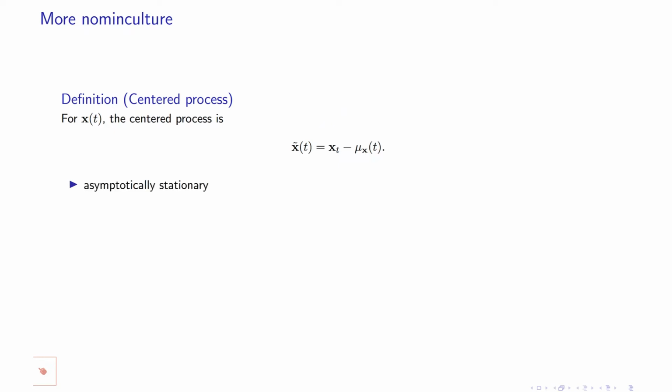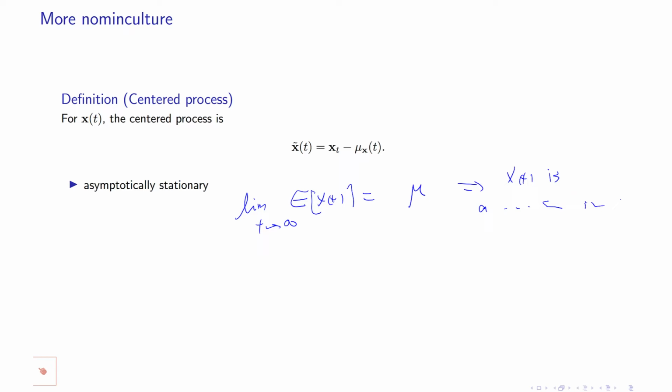We say a random process is asymptotically stationary if, in some sense, for instance in the mean sense, the mean of x of t is equal to a constant, not a function of time, in the limit as t goes to infinity. In that case, you say that x of t is asymptotically stationary in the mean sense.